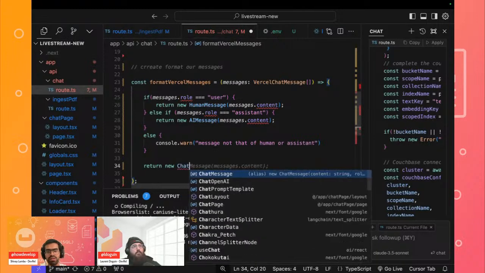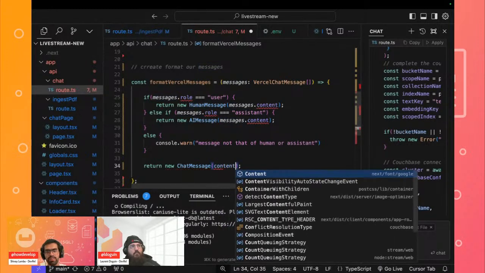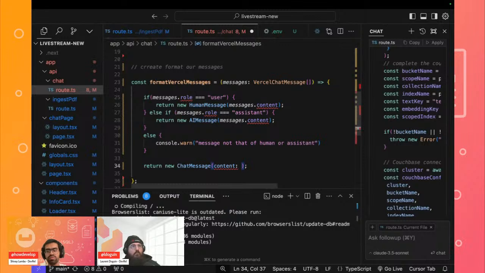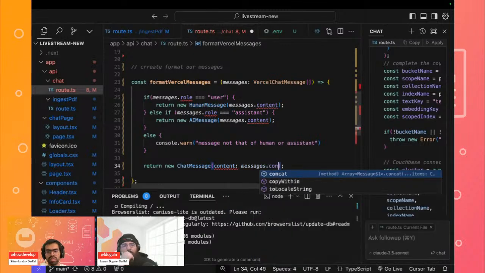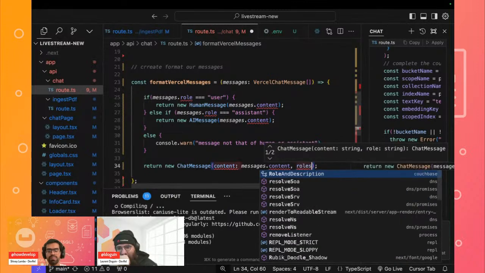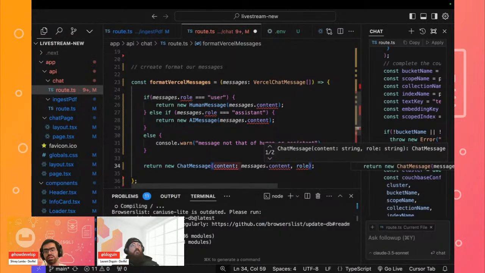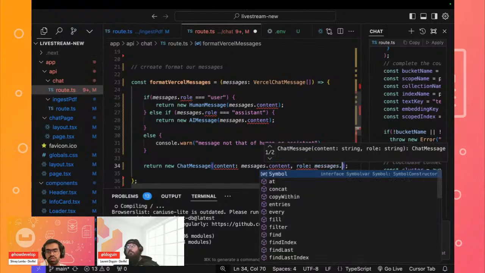So we'll basically have this chat message, and this will contain messages from both the user and the assistant. We'll have the content over here, which will be the message.content, and then we'll also pass the role. The role over here is that of the user and the assistant. So in this case, we will pass the messages.role.